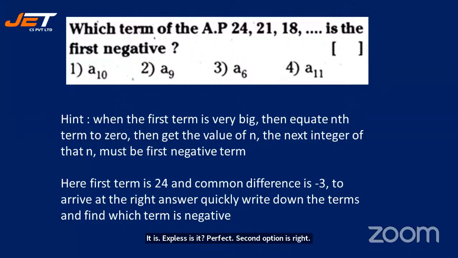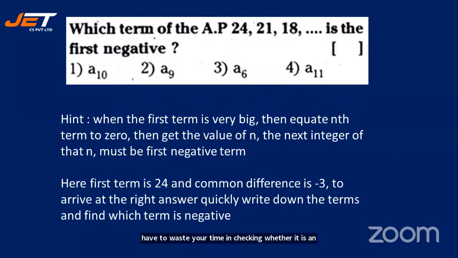Which term of the AP, arithmetic progression, 24, 21, 18 and so on is the first negative? See, the question itself says which term of the AP. It means that the given sequence is an AP. So again, you don't have to waste your time in checking whether it is an AP or not.